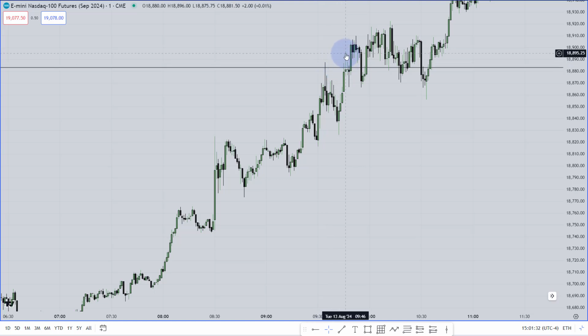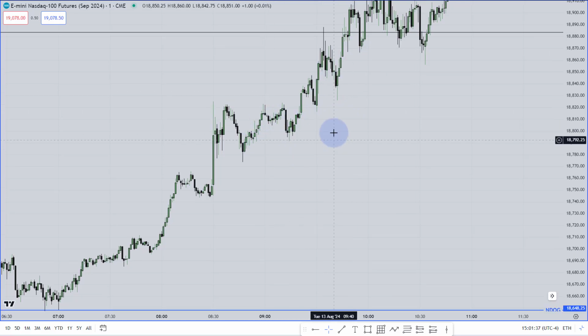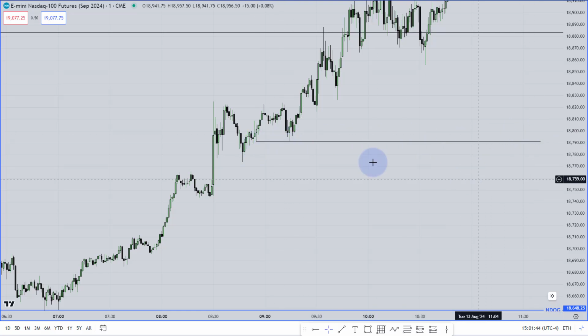Market has taken those relatively equal highs. You will start to mark your sell side liquidity. Where are your relatively equal lows? As you can see, this low and that low, they are relatively equal lows, very clean lows.